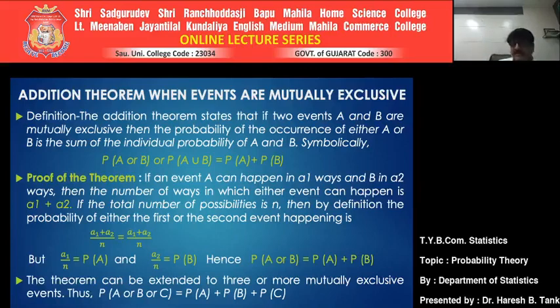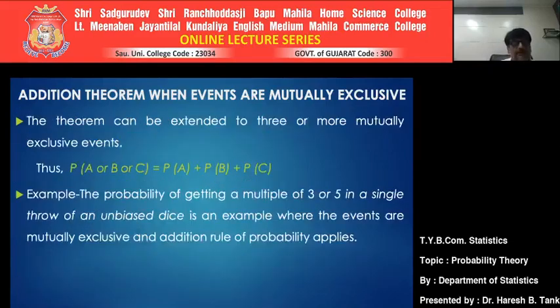Let us extend the same idea to the probability that A happens or B happens or C happens. You can put it this way even, the probability of A union B union C, which is equal to the probability of A plus the probability of B plus the probability of C, meaning the sum of individual probabilities. Right? Let us take one example that will make it more clear.